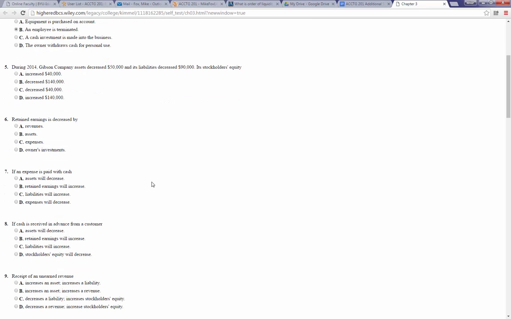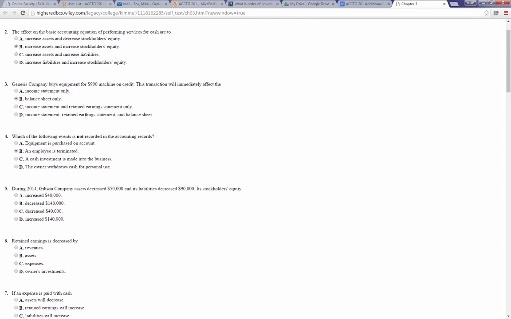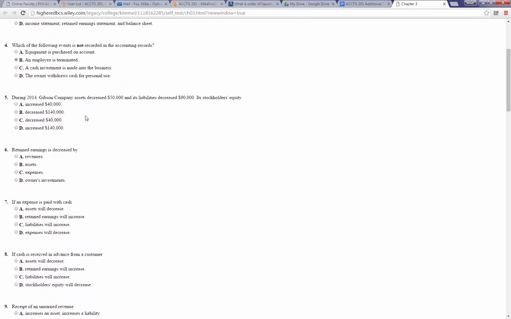During 2014, Gibson Company assets decreased by $50,000 and its liabilities decreased by $90,000. Its stockholders' equity blank. The easiest way to think about this is to remember the basic accounting equation: assets equal liabilities plus equity.